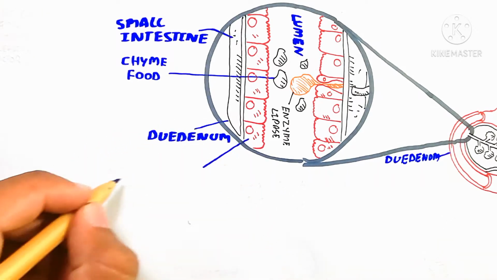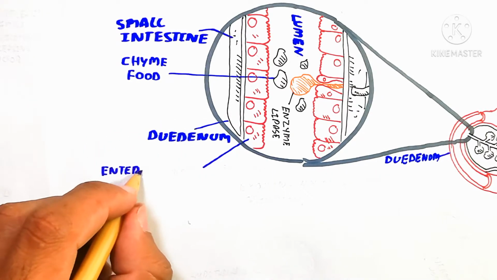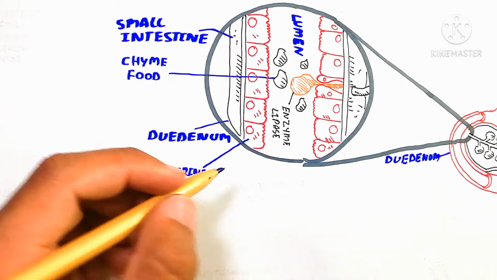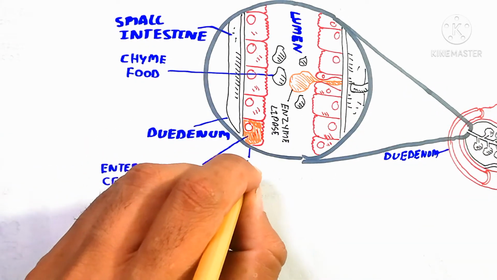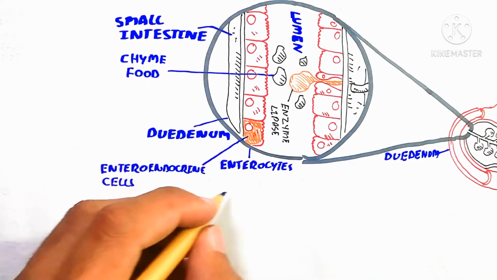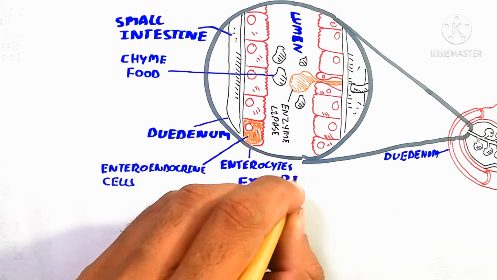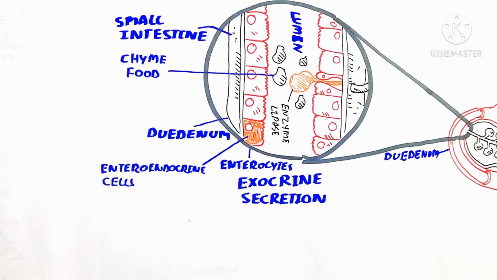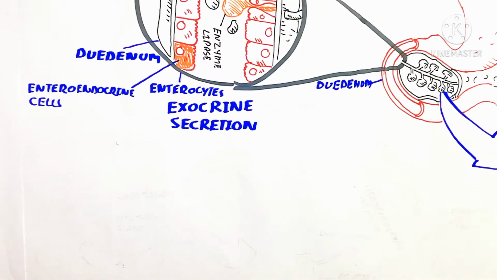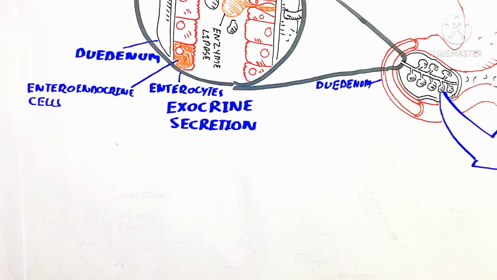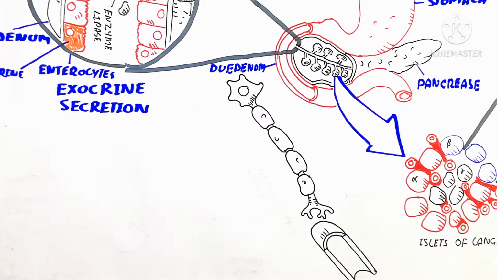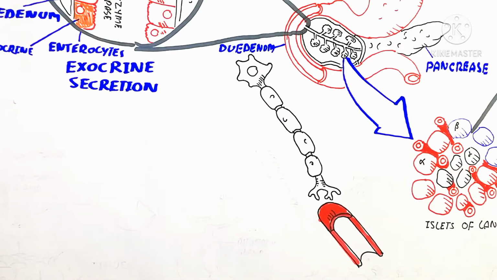The enteroendocrine cell is also present, which gives the signal to release insulin. It also produces and gives the signal CCK toward the gallbladder to contract for fat digestion. The acidic medium also stimulates this. So here is the exocrine system. Exocrine means exo is outside, crine is secretion.